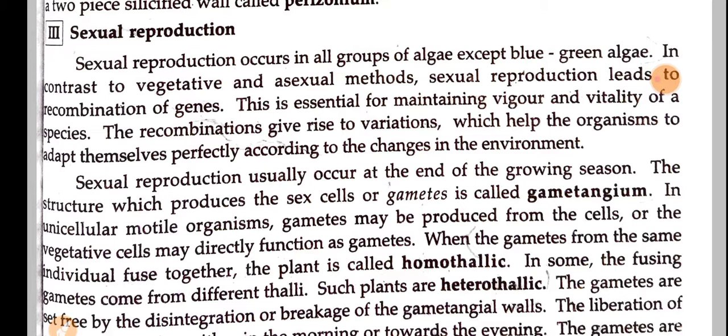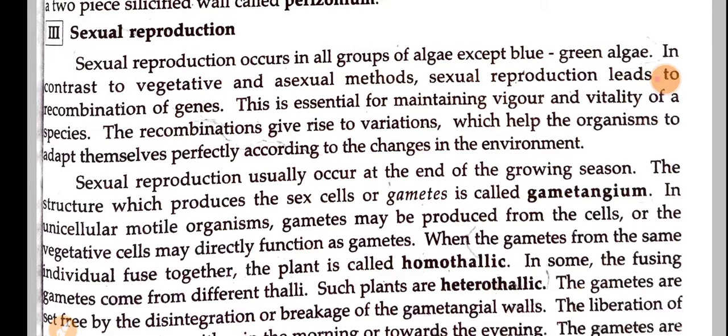So obviously, when gene recombination is carried out, there will be a lot of changes in that organism. So this will help the organism to adapt themselves perfectly according to the changes in the environment. These changes will help that organism to withstand the environmental changes. Here, sexual reproduction occurs at the end of the growing season, and